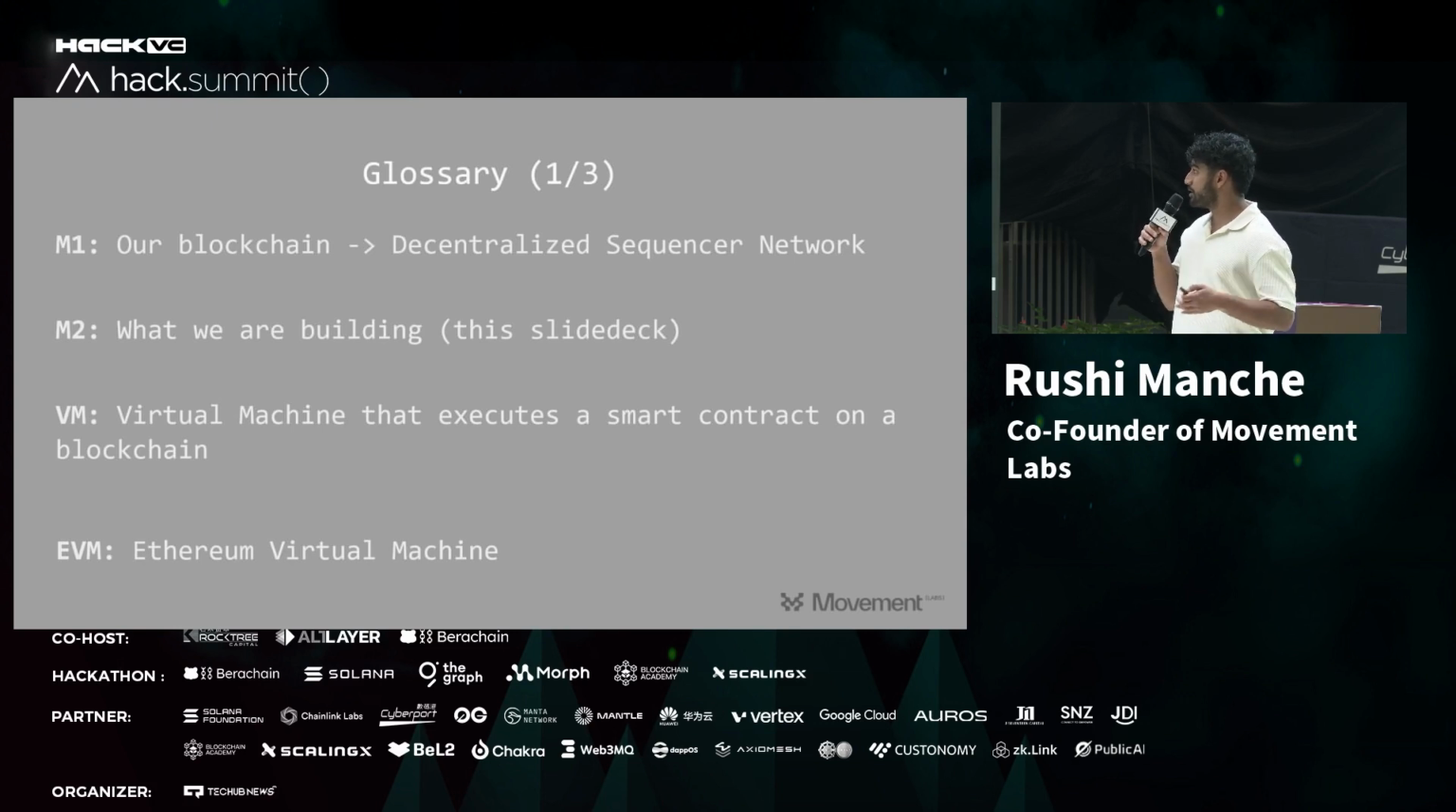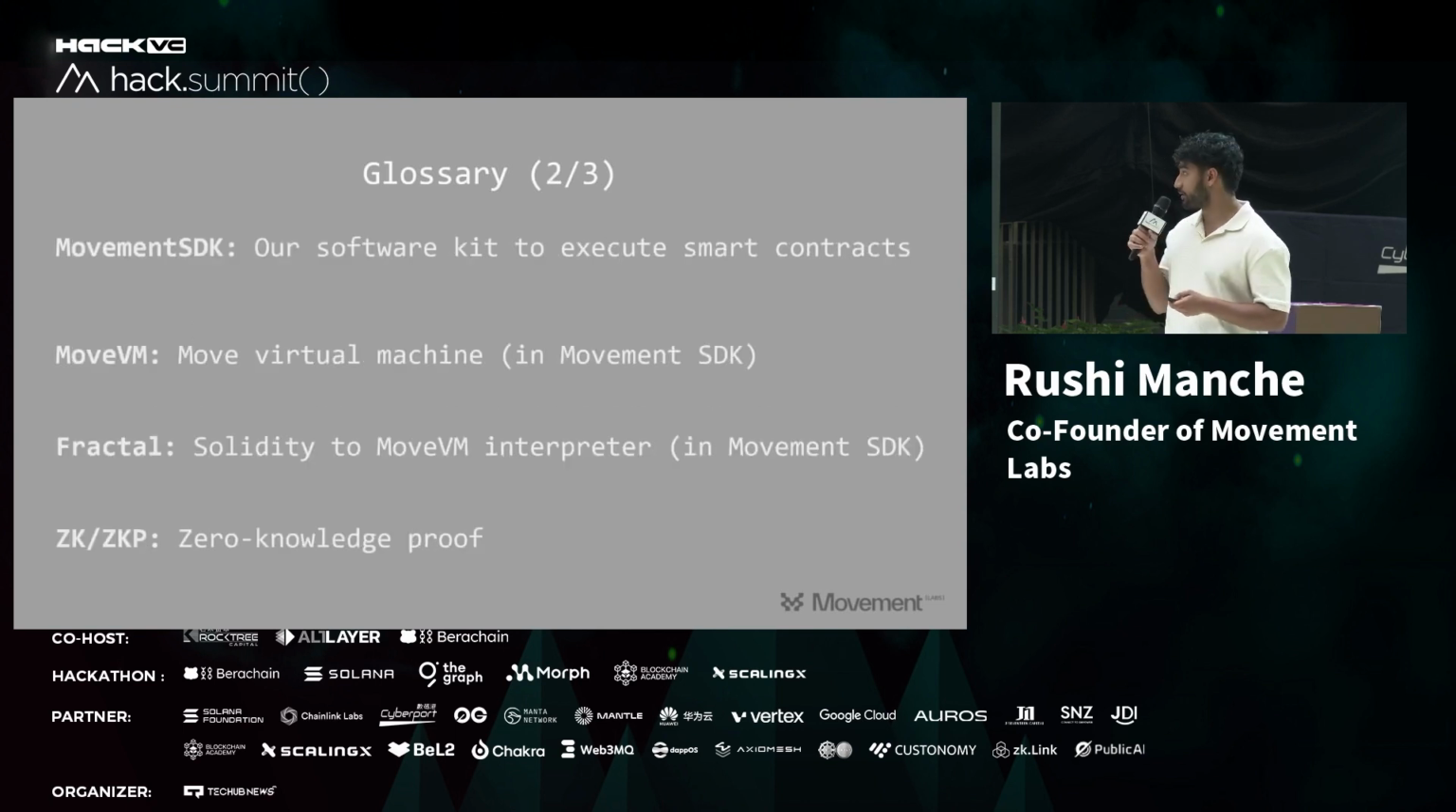A VM is essentially a virtual machine that executes smart contracts. You can think of it like an operating system in Web 2, where you're building websites and other applications for your computer. A VM is that for a blockchain. And the EVM is the Ethereum virtual machine, obviously. Movement SDK is a software kit to execute smart contracts. The Move VM, which I'll get more into later, started from the Diem project from the Facebook days. And Fractal is our EVM interpreter that enables Solidity code to launch fully on the Move VM.